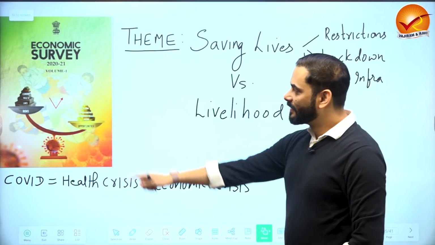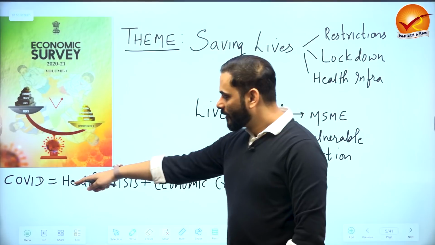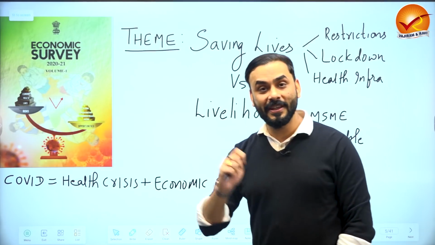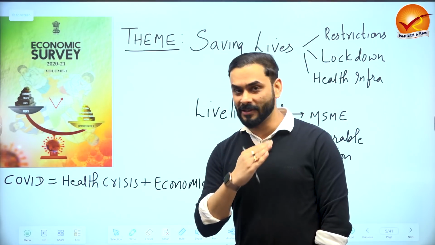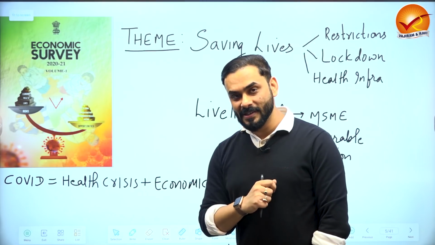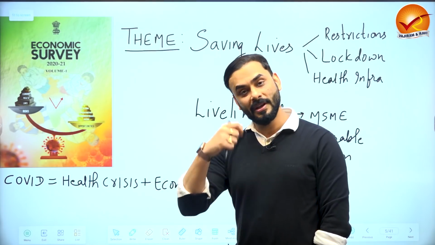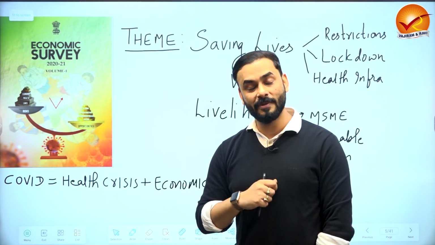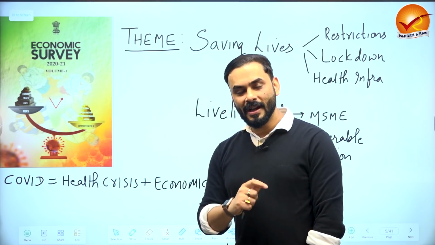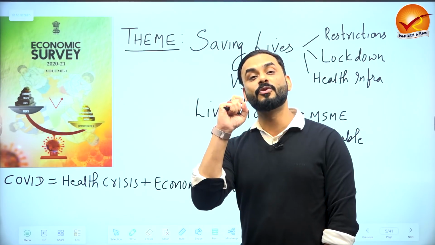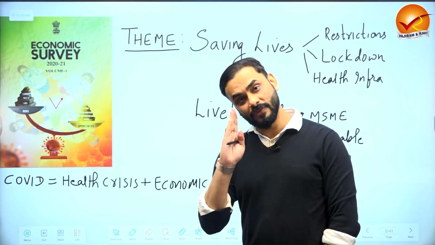So see, this was the economic survey last year, 2020-2021. When COVID happened, guys, the first thing that happened in the economy was a health crisis. Because of COVID, we suffered from a health crisis. The moment the health crisis happened, we had no idea how to react because it's a once in a century crisis. Nobody knew what COVID is, what medicines to follow, what precautions to take, right? So what did we do? We immediately thought that the first thing we have to do is control the health effect. Whatever is the negative effect of COVID on health, we have to first control it.